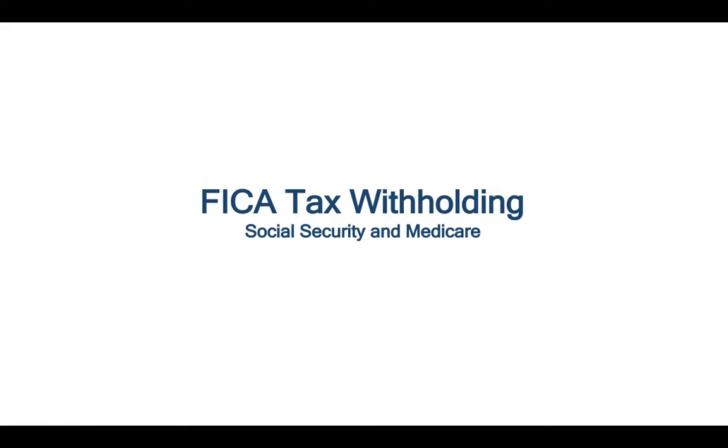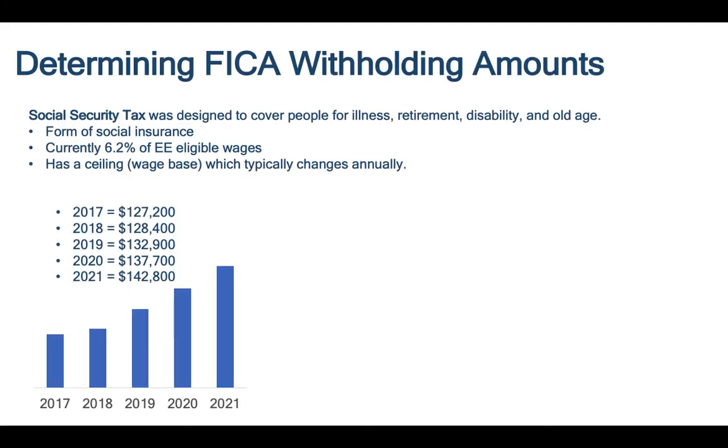This video is going to be on FICA tax withholding. FICA taxes, the Federal Insurance Contributions Act, comprise two different taxes, Social Security tax and Medicare tax. Social Security tax was designed to cover people for illness, retirement, disability, and old age. It's a form of social insurance. And currently, the tax rate is 6.2% of employee-eligible wages.